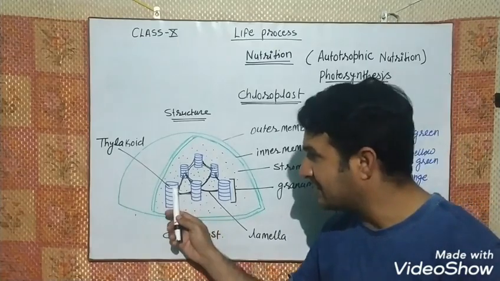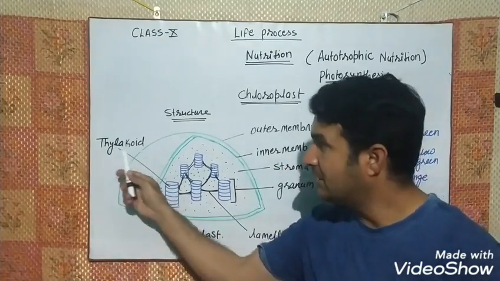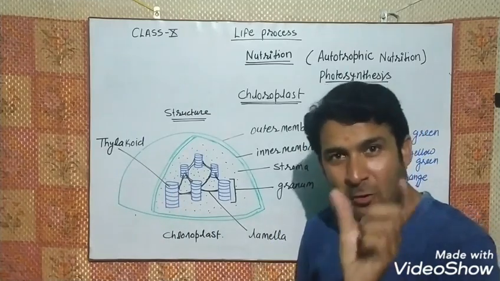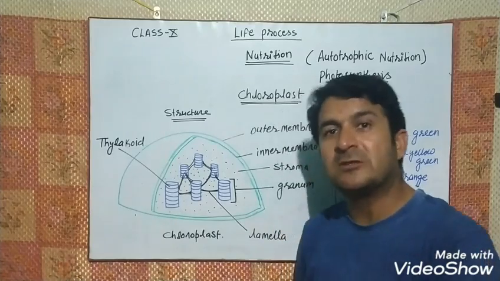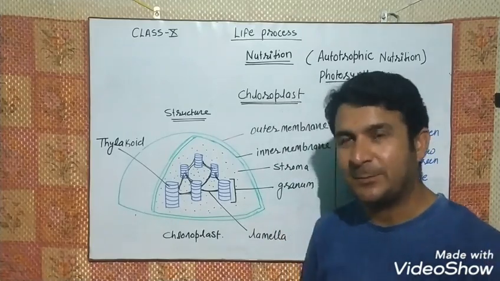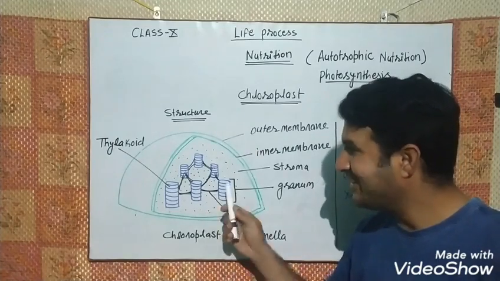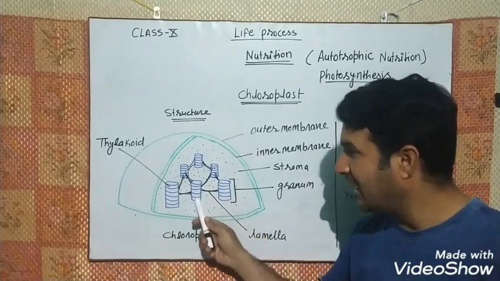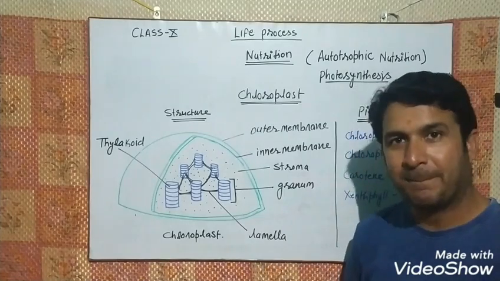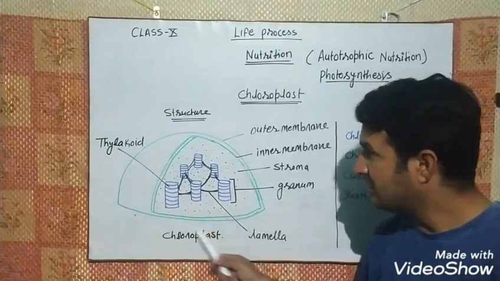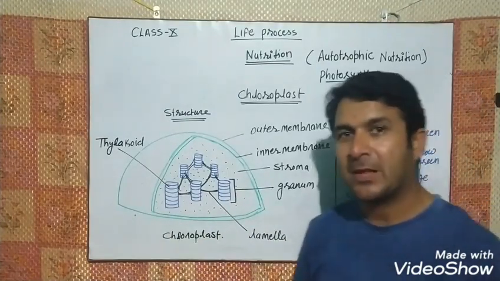And a single disc of the bundle is called the thylakoid. This thylakoid is the machinery where photosynthesis takes place, right? And the bridge-like structure which connects one grana with another grana is called the lamellae. Okay, so this was the structure of the chloroplast.